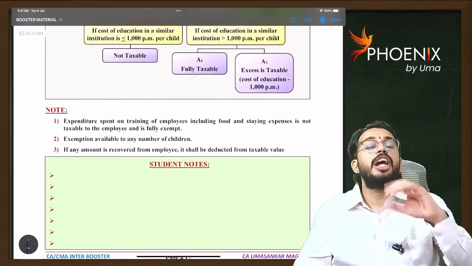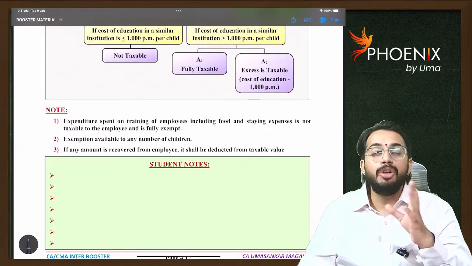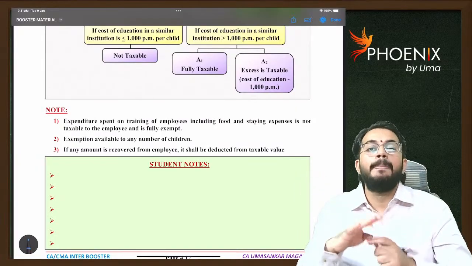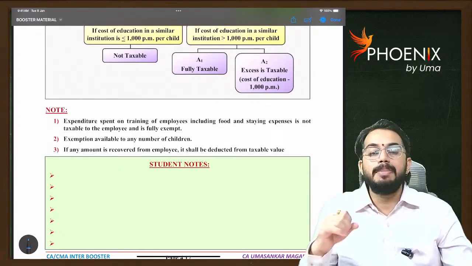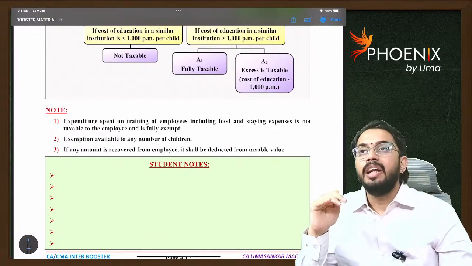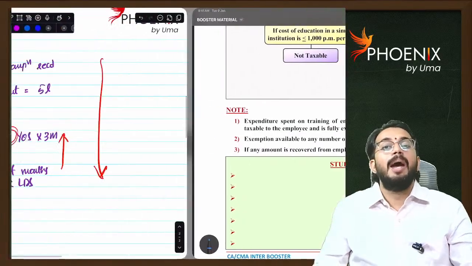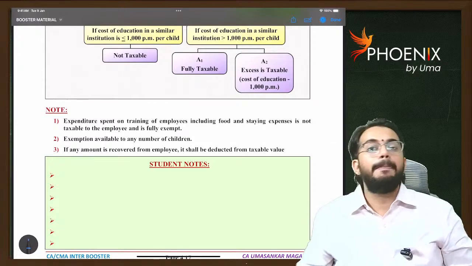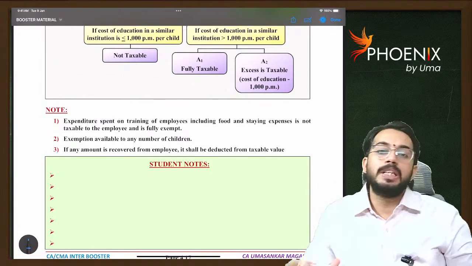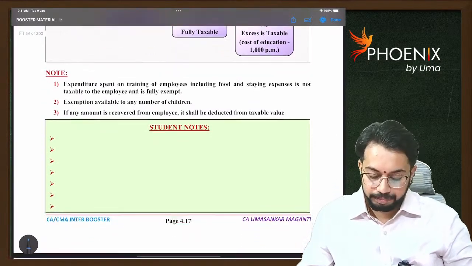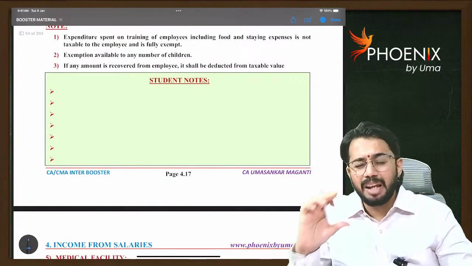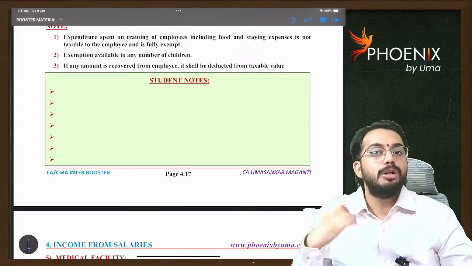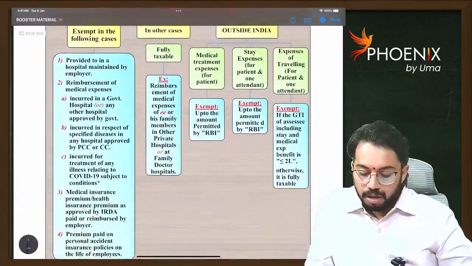Next, if any education allowance is given, then education allowance is not fully taxable. From education allowance, exemption is allowed up to 100 rupees per month for a maximum of 2 children. Are you able to understand? Next, if any hostel allowance is given for employee's children, hostel allowance is also not fully taxable. From hostel allowance, the employee can claim exemption up to 300 rupees per month for a maximum of 2 children. Next.